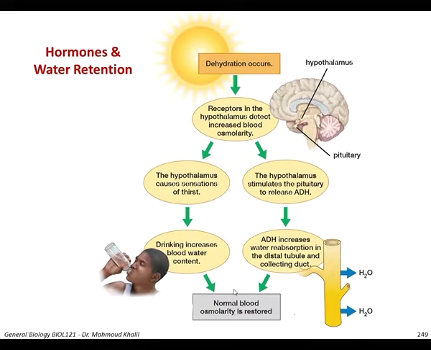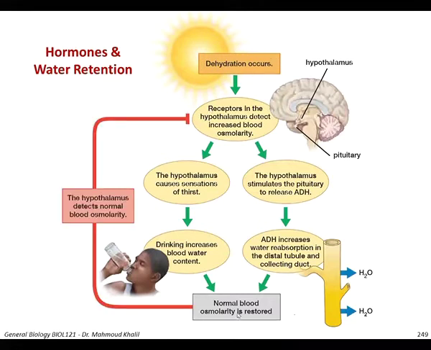So what happens now when the body has recovered from this dehydration? The normal osmolarity can be sensed by the hypothalamic receptor to shut off all these routes, in order not to have a lot of water reabsorbed into our blood. So you can see here the red arrow represents a negative feedback which can regulate the amount of ADH and the thirst we feel once the osmolarity is restored to normal.